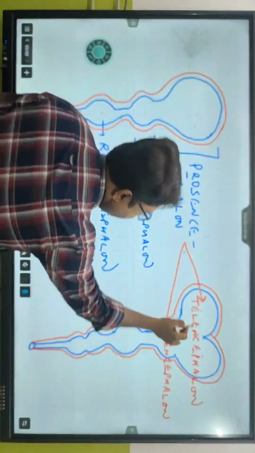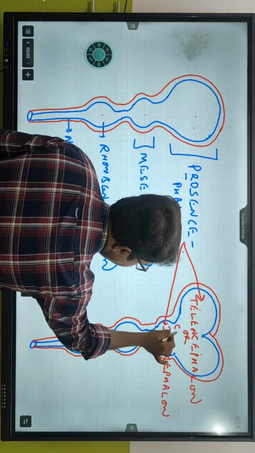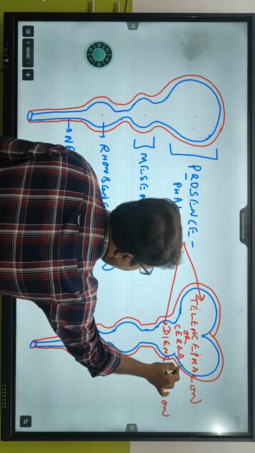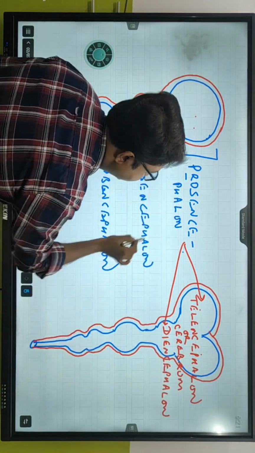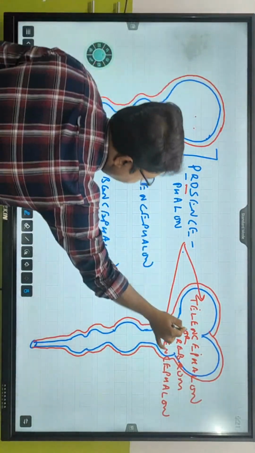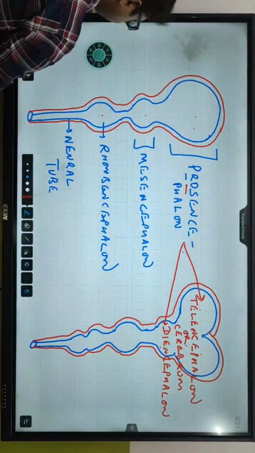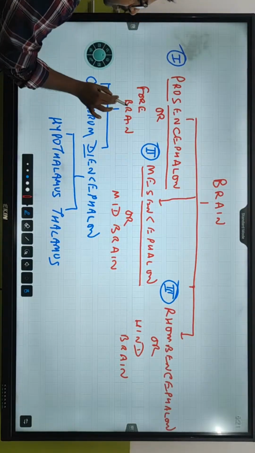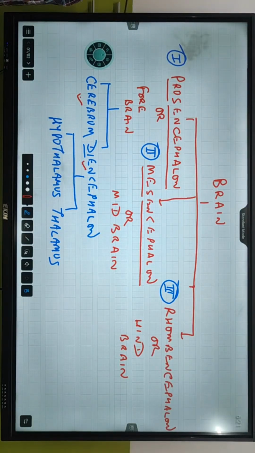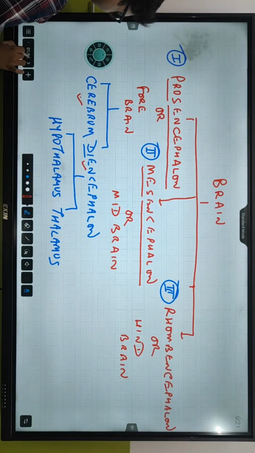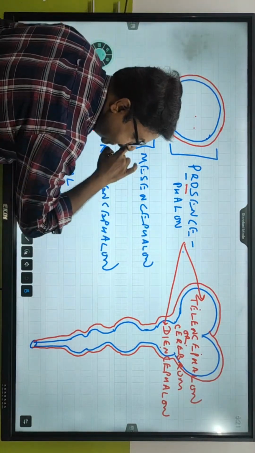So what is telencephalon? The other term for telencephalon is cerebrum. That means the forebrain has been divided into cerebrum and diencephalon. Is this clear? This is what happens in the embryonic stage.